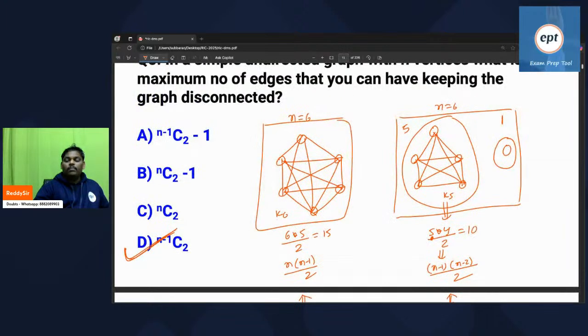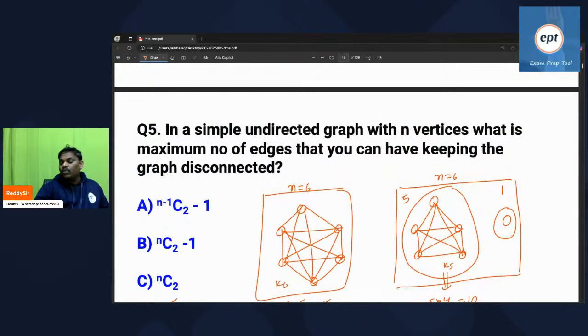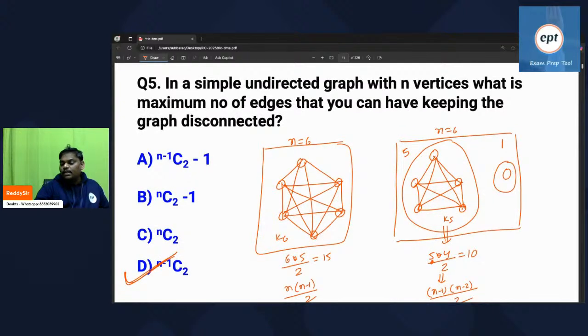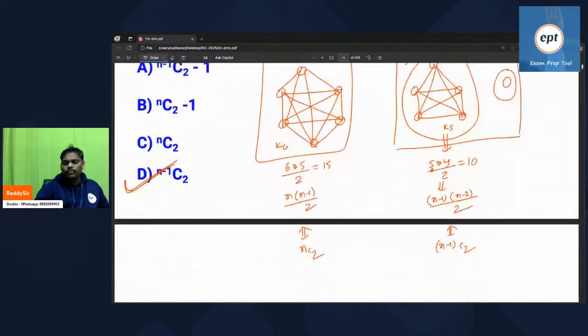So remember, in a disconnected graph, if you want maximum edges, this is the way you have to follow.